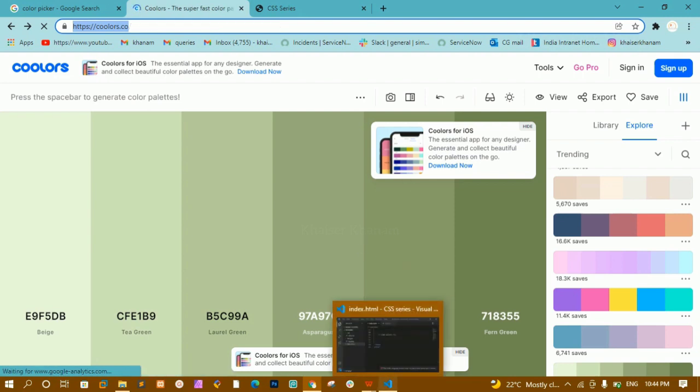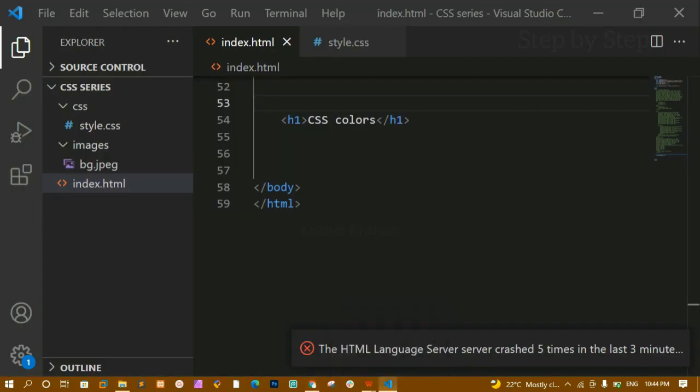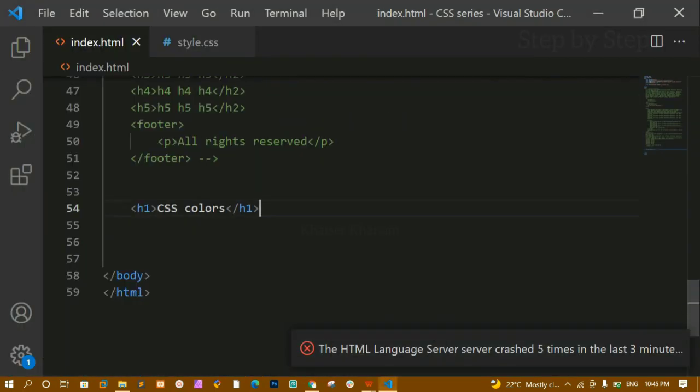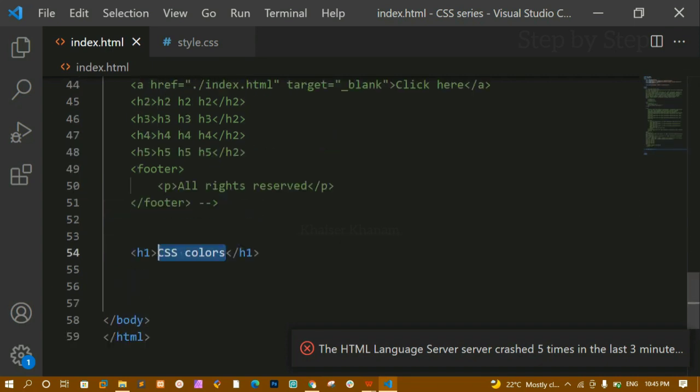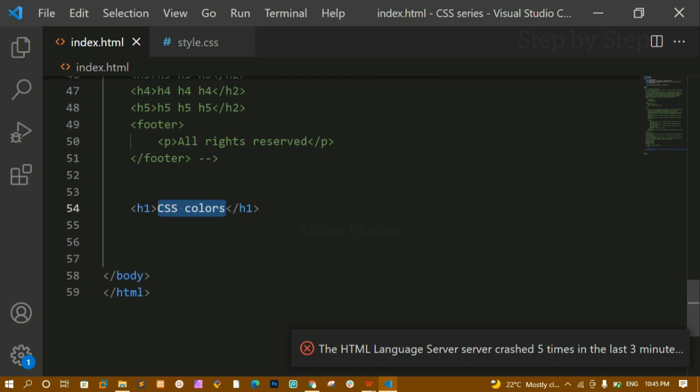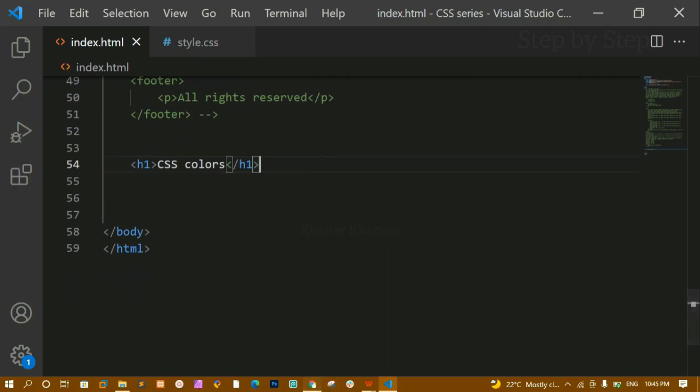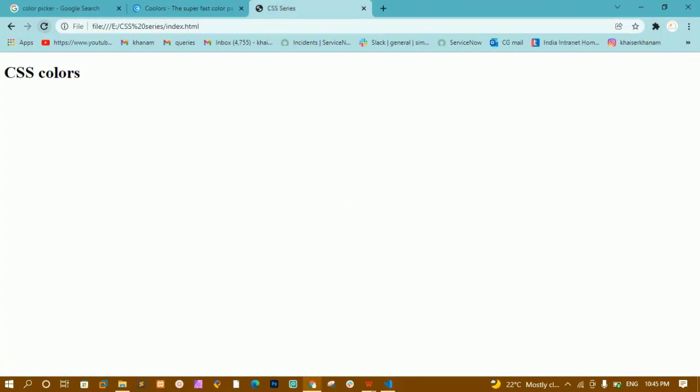Okay, now we are going to see about CSS colors, how we can give values inside CSS. Here I have just created index.html. I have written an h1 and inside that I have written CSS colors. We have already seen selectors, the types of selectors, how we can give different stylings for different selectors. Now we are going to see about colors. I'll refresh this, and you can see here I am having this CSS color.